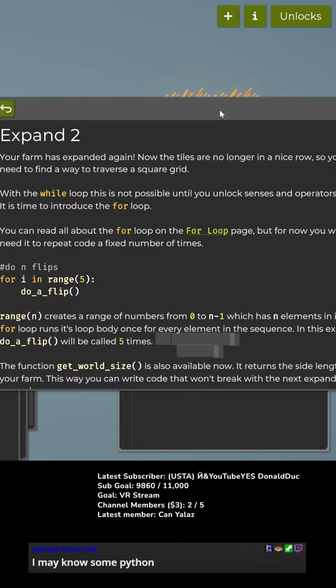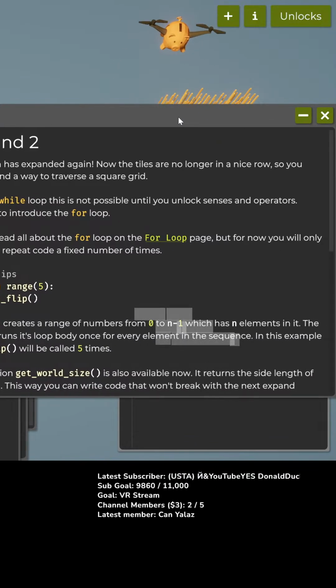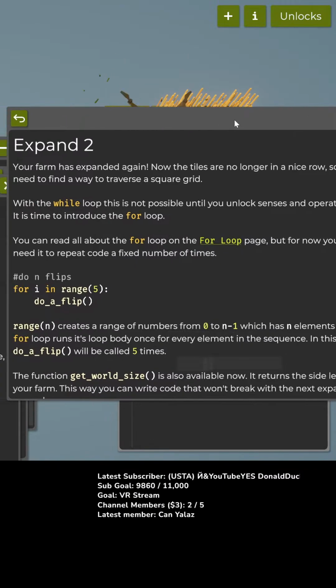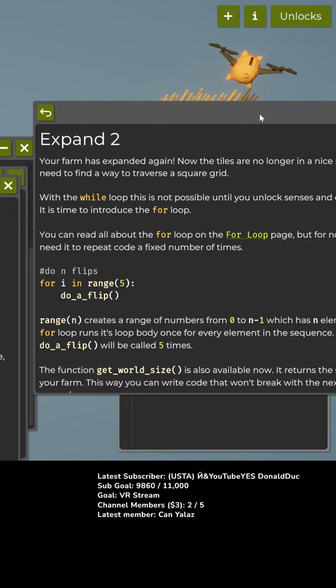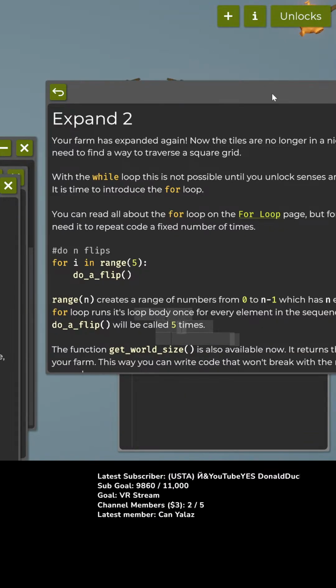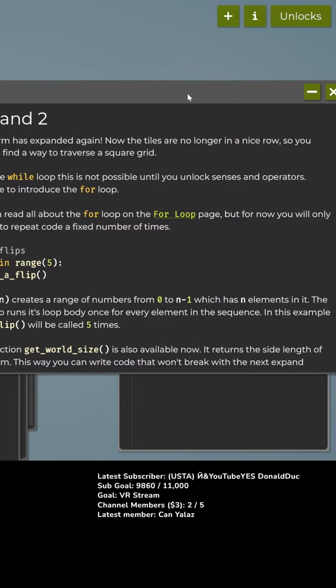It is time to introduce the for loop. You can read all about the for loop in the for loop page, but for now, you will only need to repeat code a fixed number of times. Flips. For i in range 5, do a flip. Range creates a range of numbers from 0 to n-1, which has n elements in it.